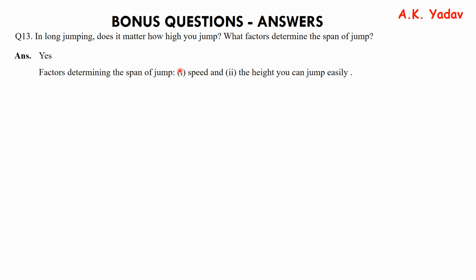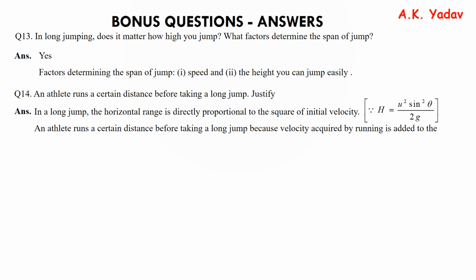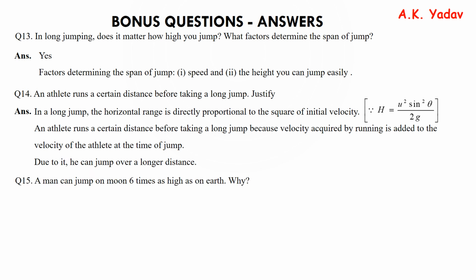An athlete runs a certain distance before taking a long jump. Justify. So in long jump, the horizontal range is directly proportional to the square of the initial velocity, as you can see from the formula. So an athlete runs a certain distance before taking a long jump because the velocity acquired by running is added to the velocity of the athlete at the time of jump. Due to it, he can jump over a longer distance.